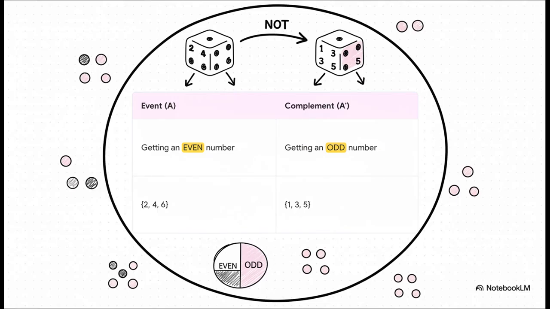Let's go back to our trusty die roll. If our main event is getting an even number, so 2, 4, or 6, then its complement is simply getting an odd number, 1, 3, or 5. And notice how the event and its complement together contain every single possibility in the sample space, with zero overlap.